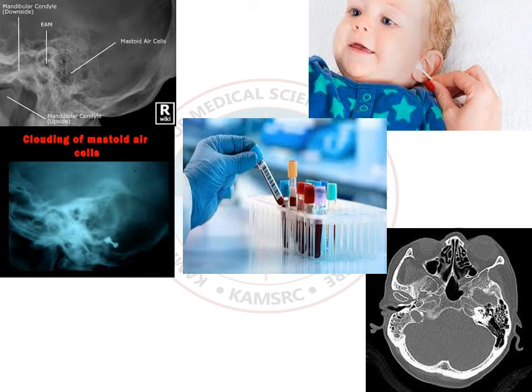The classical X-ray finding of mastoiditis is clouding of the mastoid air cells. The word you should write is clouding. And you can take the pus for culture and sensitivity, and a CT mastoid. In this CT scan you can see all the air cells are destroyed and filled with pus in the right side ear. You can compare with the other side.